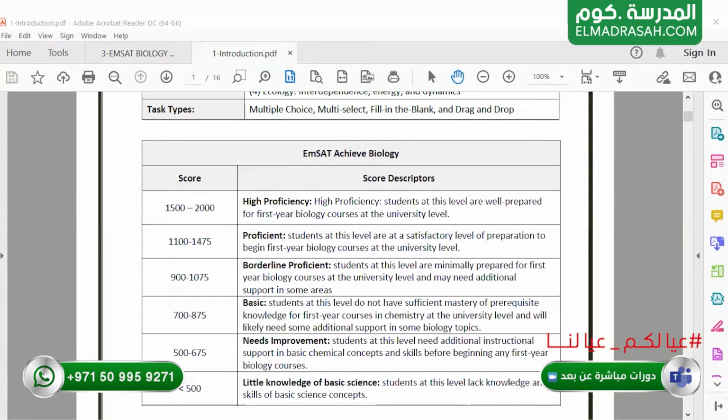This table shows the scores of the biology EmSAT exam, starting from 500 up to 2000. According to your knowledge, you will get your score. You also have to target the score that you need to enroll in your desired faculty. If you have basic knowledge about biology, you can get up to 875, and this is a good score. Once you enhance your knowledge and study more and more, you can reach borderline proficient or high proficiency.